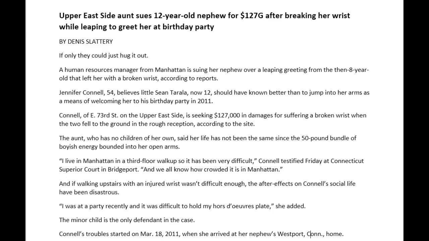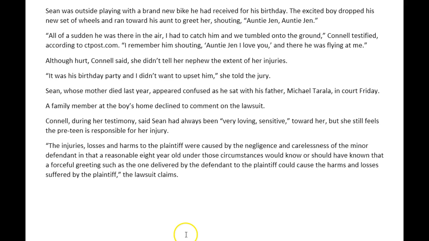The minor child is the only defendant in the case. Connell's troubles started on March 18, 2011, when she arrived at her nephew's Westport, Connecticut home. Sean was outside playing with the brand new bike he had received for his birthday. The excited boy dropped his new set of wheels and ran toward his aunt to greet her, shouting, "Auntie Jen! Auntie Jen!"